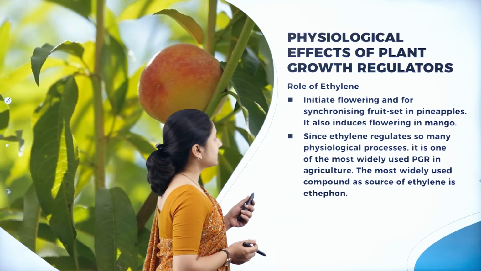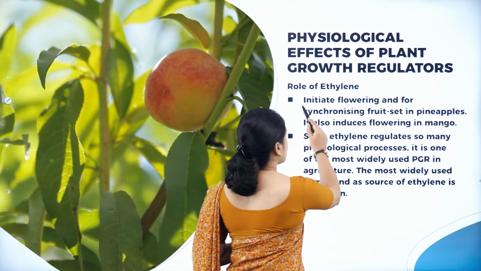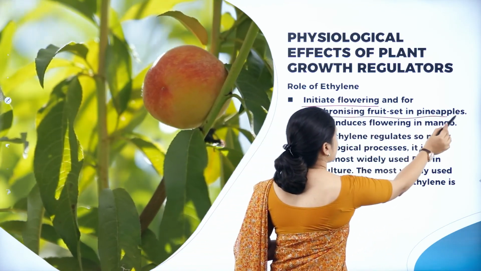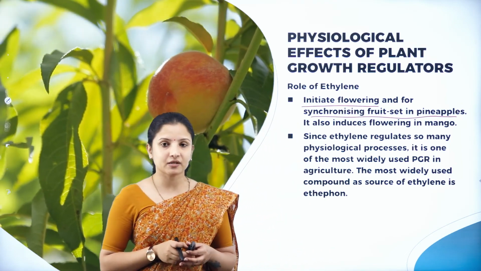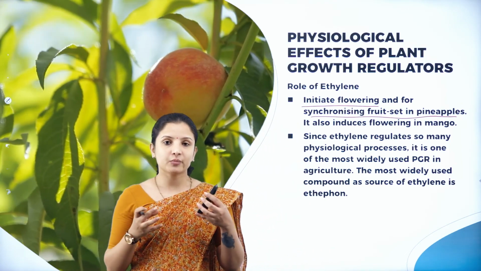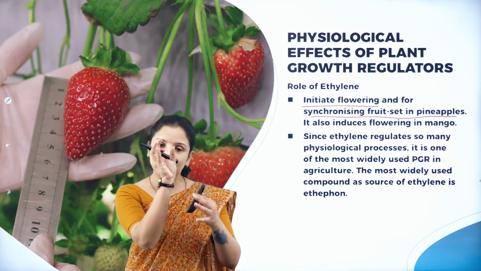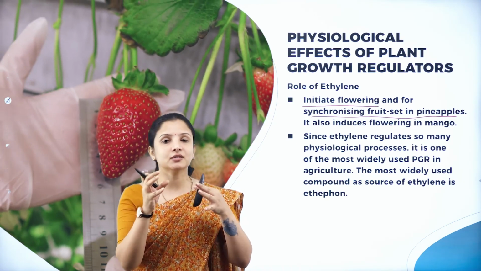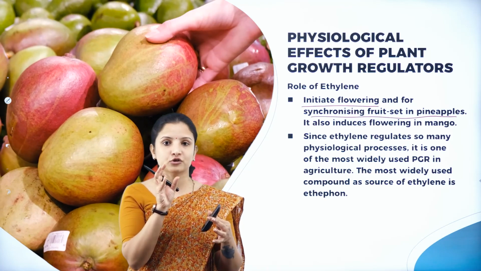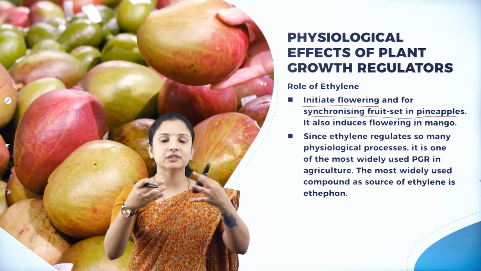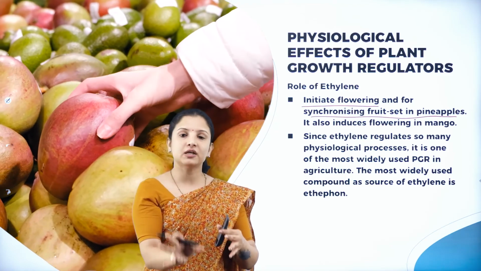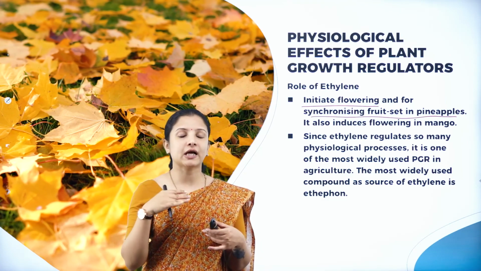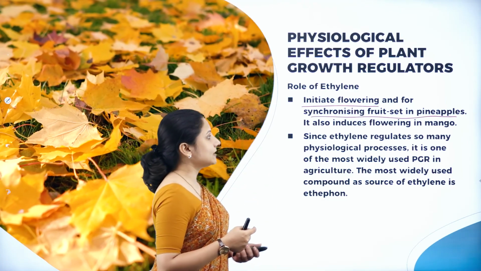And also ethylene initiates flowering, and it helps in synchronizing fruit setting in pineapples. In pineapples, we know that pineapple is a berry, right? Like how in strawberry there are different fruits that form one strawberry fruit. When you look at a strawberry, we feel as if it is one fruit, but actually it is a cluster of fruits that have come together to form a strawberry fruit. Just like that, in pineapple also, it is clusters of different pineapple fruits which form that one pineapple that we see. So if all the portions of the pineapple have to ripen at one set, then ethylene is very, very important.